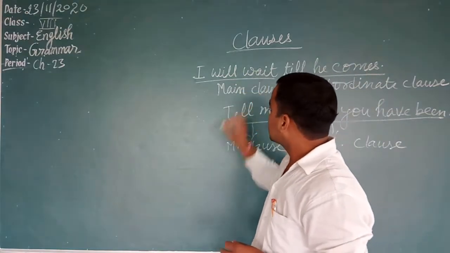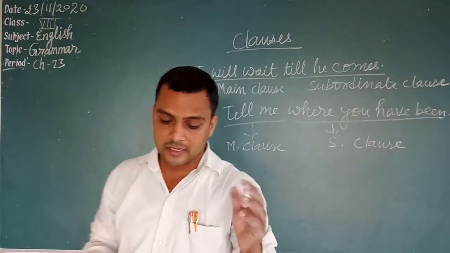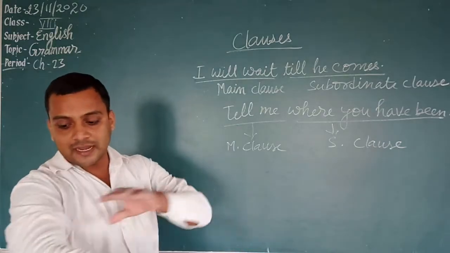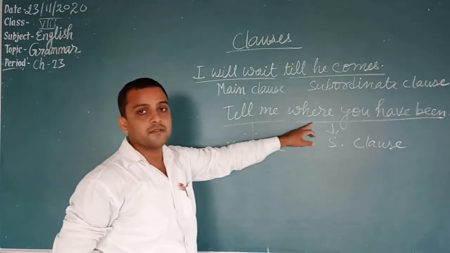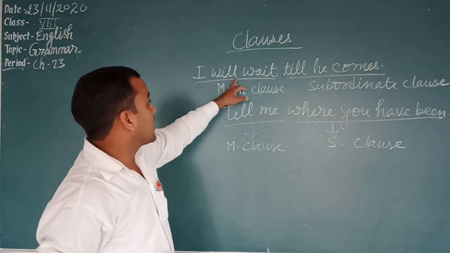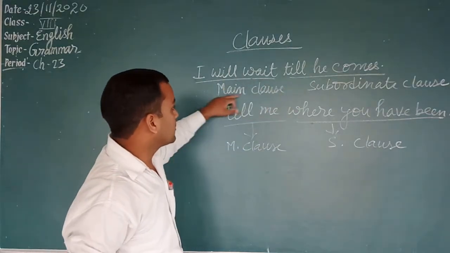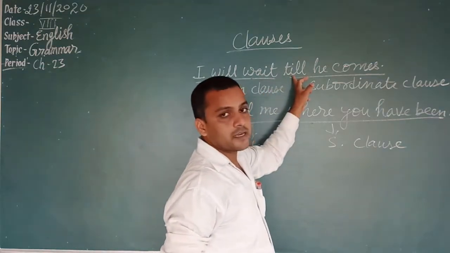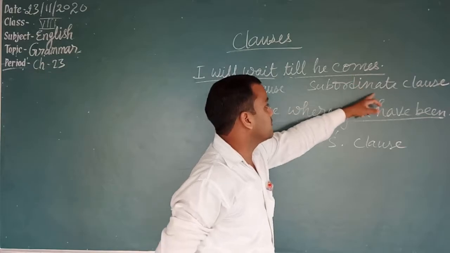The main clause can always stand by itself, but the subordinate clause cannot stand by itself. It always depends on the main clause. I will wait till he comes. The main clause is I will wait, and the subordinate clause is till he comes.